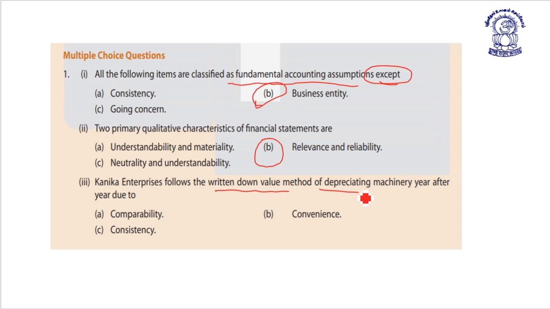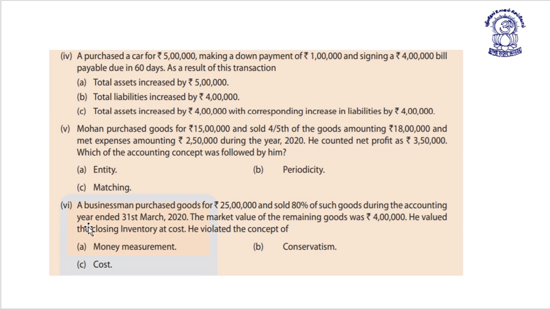This accounting policy is being followed year after year due to which approach? Yes, consistent approach. Consistency means accounting policy should be followed in a consistent way from time to time. So Kanika Enterprise follows the written down value method year after year due to the consistency approach.